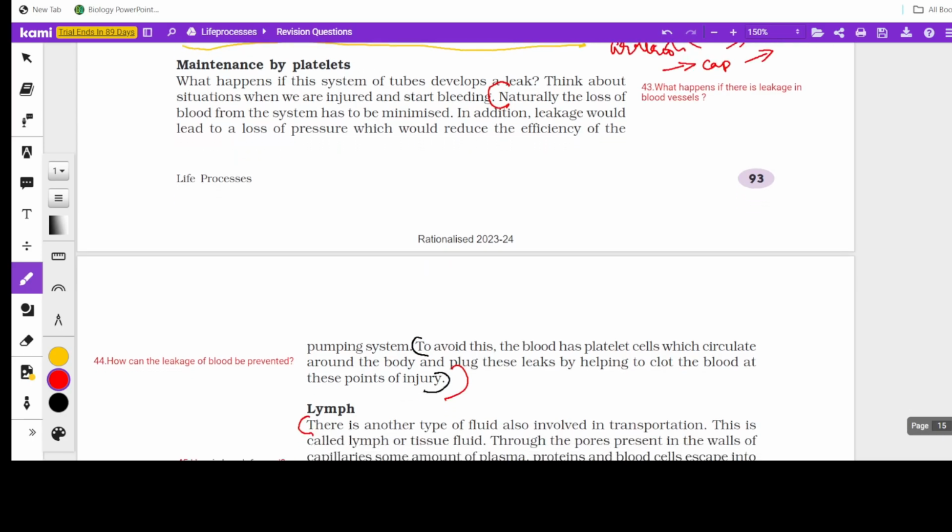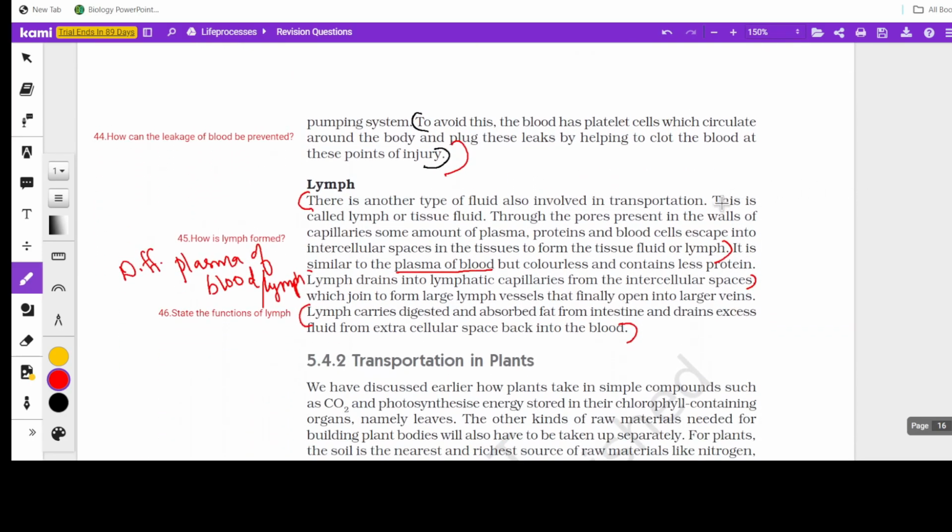Right. Now, coming to lymph. In lymph, three questions can be asked: how is lymph formed, the differentiation between the plasma of blood and lymph, and the functions of lymph. So how is lymph formed? Or what is lymph?